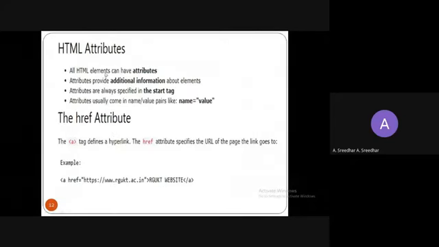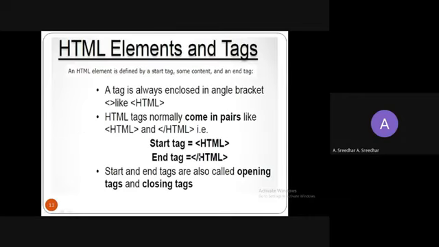So all HTML elements can have attributes. That means all tags can have attributes. Attributes provide additional information about the elements, and attributes are always specified in the starting tag only. So we do not specify the attribute information in the closing tag. Whatever additional information we want to give to that particular tag, you need to specify in the starting tag only.